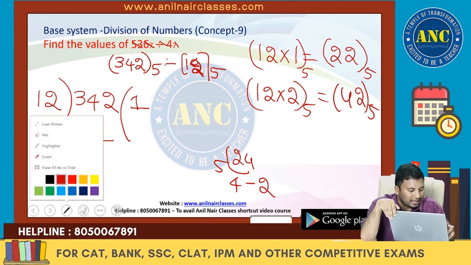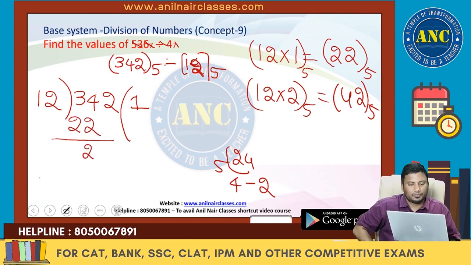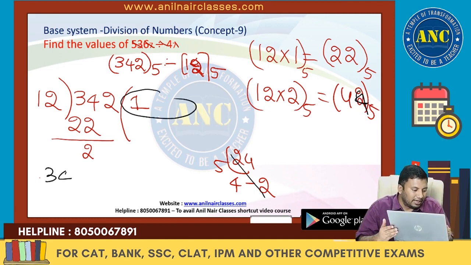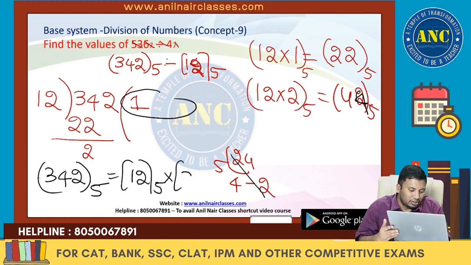I hope till here clear, right? Any doubt till here? 1 2 into 1 is 12, 12 in base system 5 is 2 2. 1 2 into 2, which is 24. 24 is nothing but 5 4, it is 4 4 base system 5. So you will get some value here. You will write 342 base system 5 is nothing but 1 2 base system 5 into x base system 5 plus remainder. Till here it is clear.